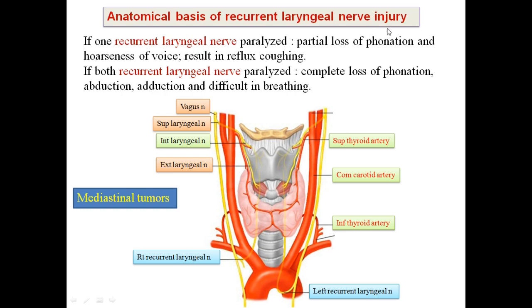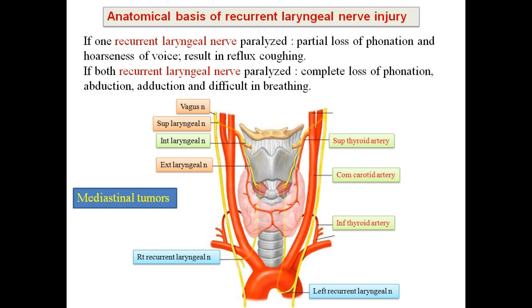Anatomical basis of recurrent laryngeal nerve injury. Here we can see the right and left recurrent laryngeal nerves. If one nerve is damaged, either right or left side, it may cause loss of phonation, hoarseness of the voice, and reflex coughing.